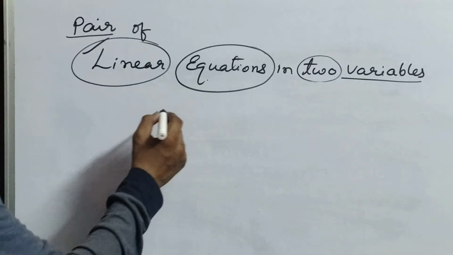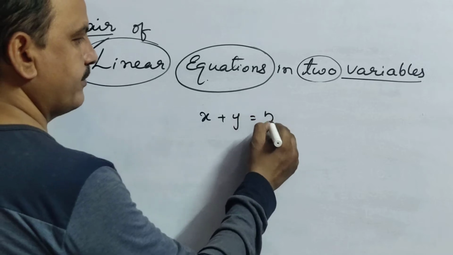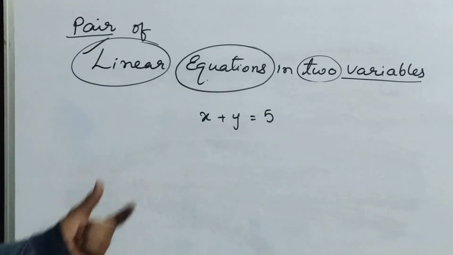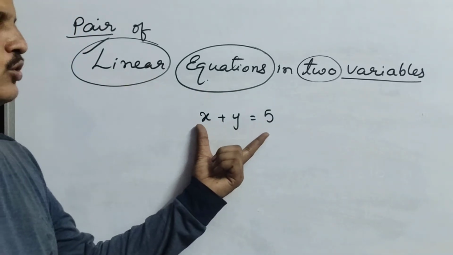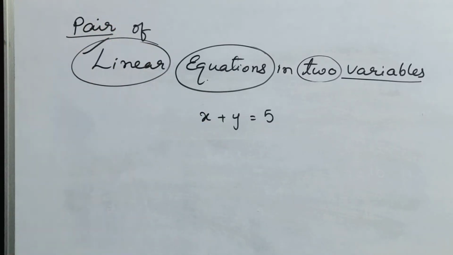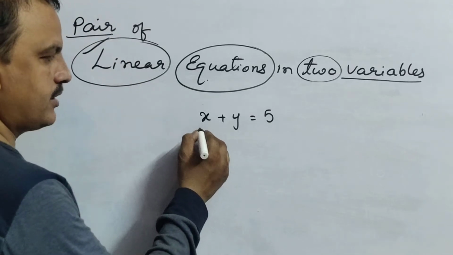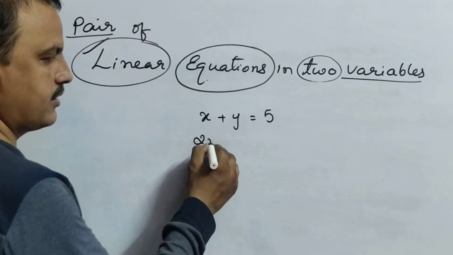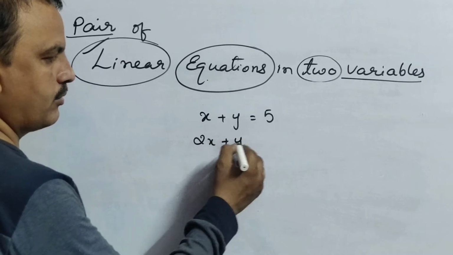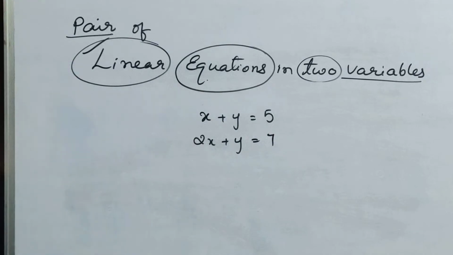Just now you learned x plus y equals 5. That is a linear equation in two variables. But here the word I gave you is pair. Pair means you can take one more equation, that means 2x plus or minus something plus 5 equals 7.